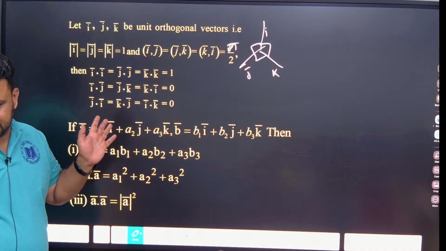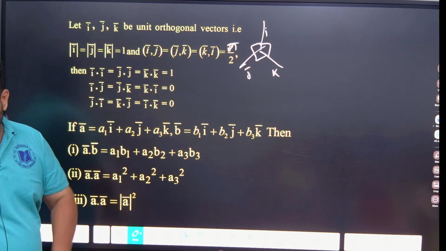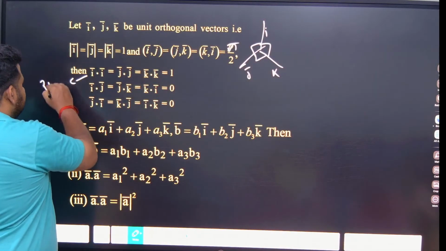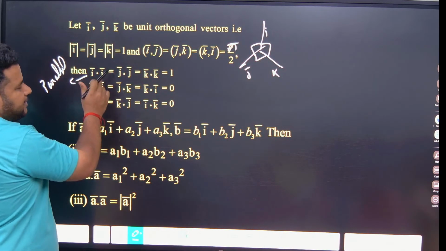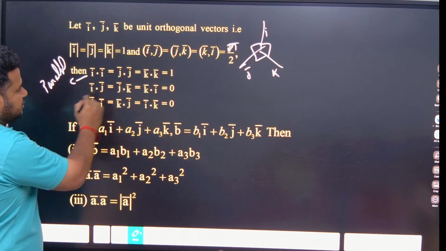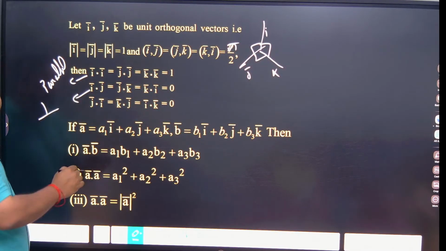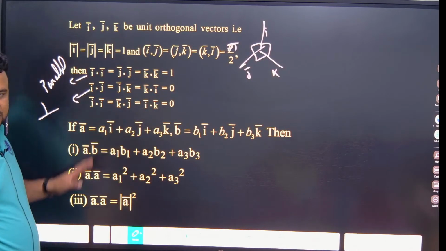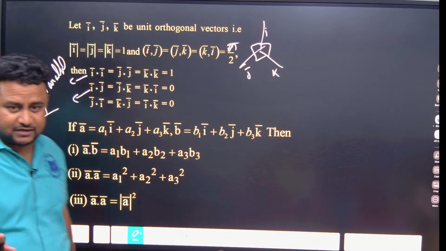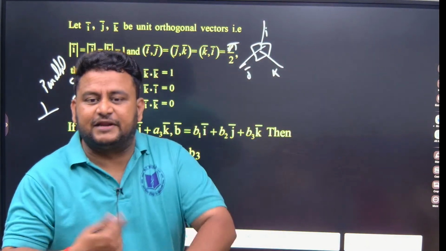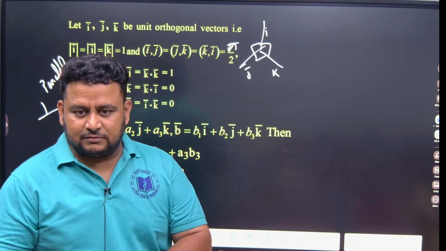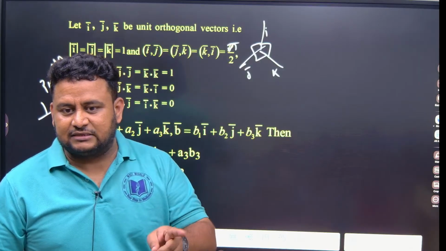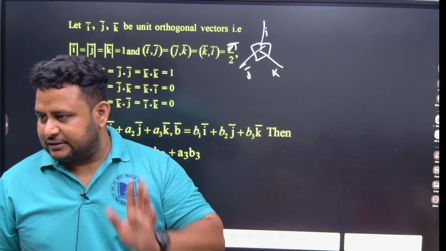See, magnitude is 1 here. i into i means i dot i, which means they are parallel. If they are parallel, i dot i will be equal to 1. i dot j means they are perpendicular. Perpendicular means cos theta, cos 90, will be equal to 0. So this will be 0. Understood? But when it comes to the cross product, it will be reverse. i cross j, there it is sin 90, sin 90 will be 1. i cross i, sin 0 will be 0. So, dot product.